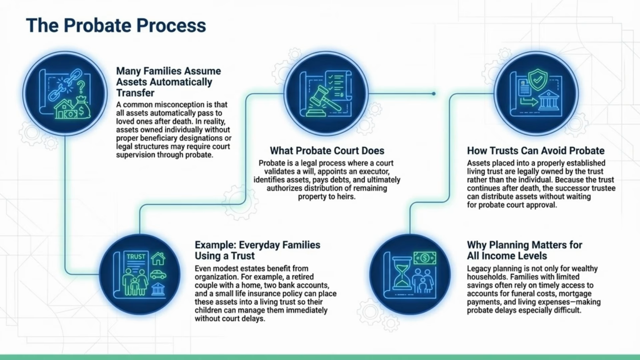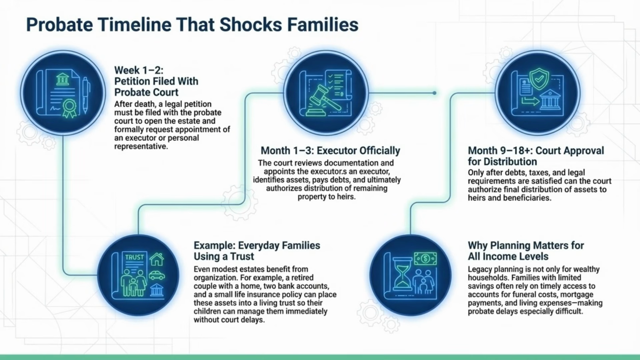Many assume assets automatically transfer, but probate court is a legal process where an executor is appointed to identify assets and pay debts. Trusts can help avoid probate, making planning essential for all income levels. The probate timeline can be extensive. It starts with a petition filed with the court, followed by the official appointment of an executor, and ultimately court approval for asset distribution, which can take 9 to 18 months or more.